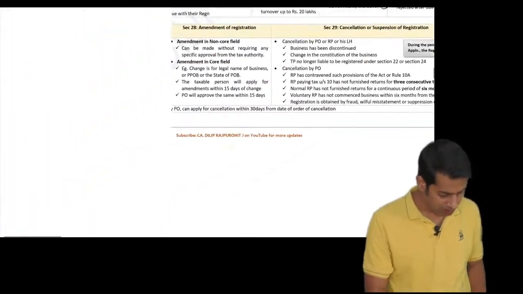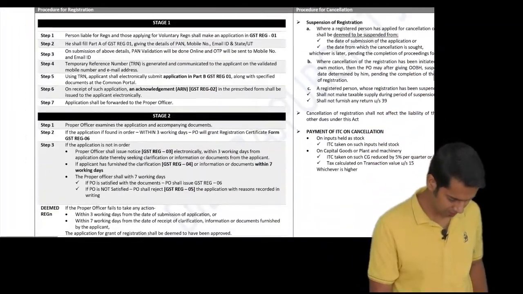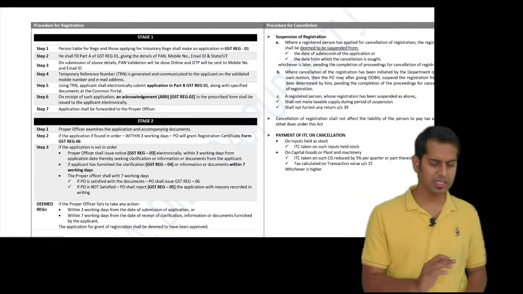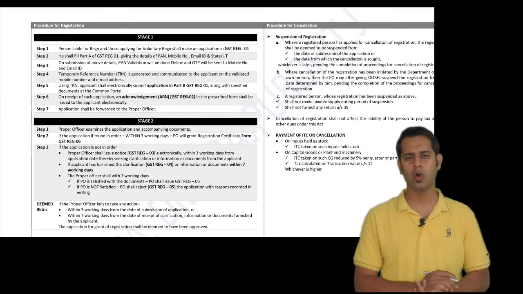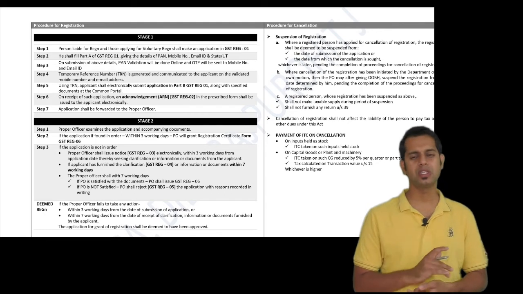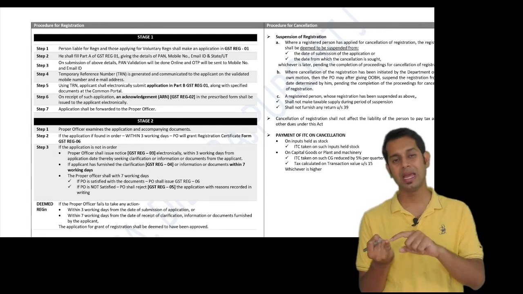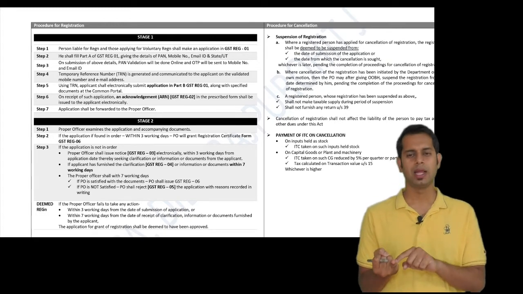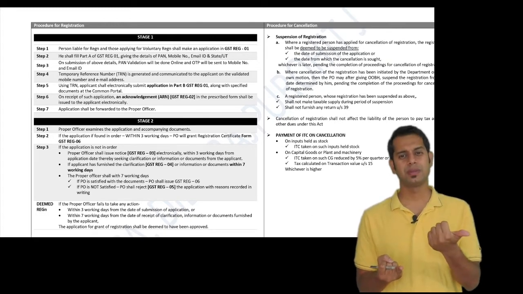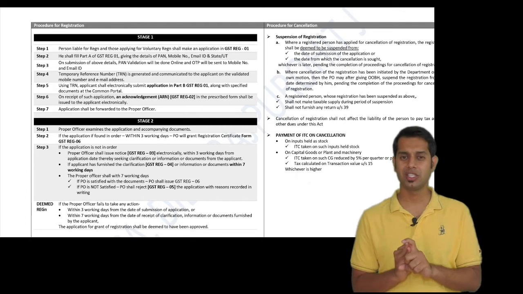Now we will see what is the procedure specified for registration. This is the normal procedure which you have to follow for applying for registration. This procedure is applicable for a normal registered person, a composition taxable person, a casual taxable person, or if you are obtaining registration voluntarily.